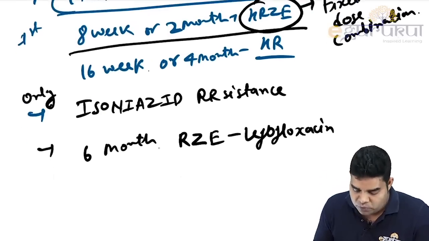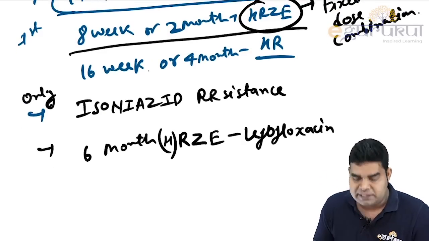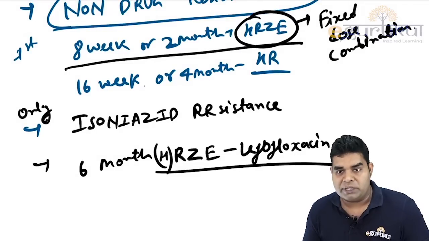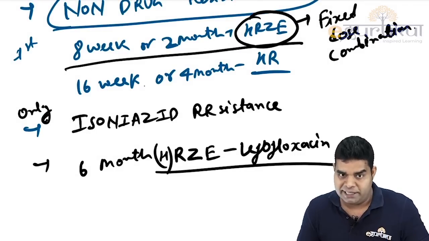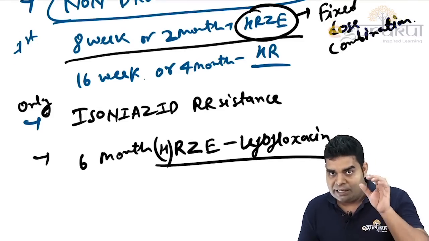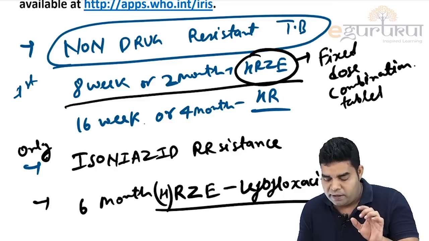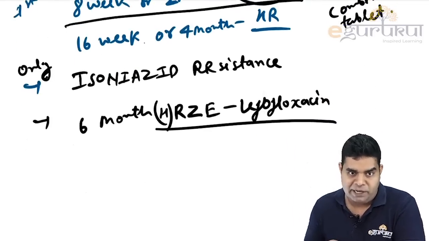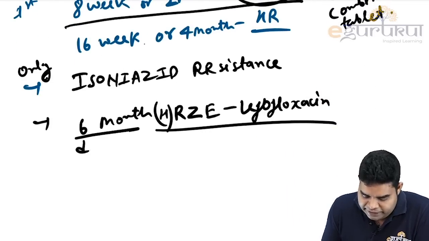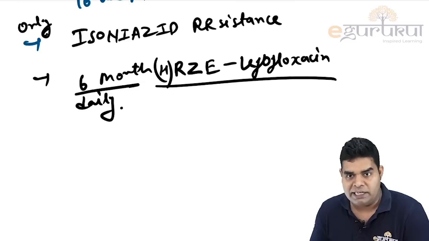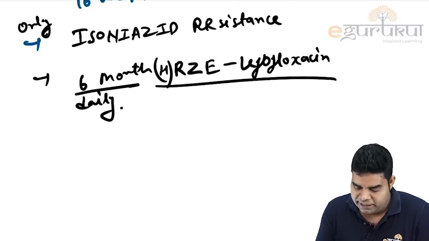So here also, we continue giving this same tablet, the same fixed dose combination. That's why we are not removing isoniazid. We are still giving the same fixed dose combination tablet along with levofloxacin every day, 6 months. So the therapy is RZE levofloxacin, but we are also giving isoniazid till now.